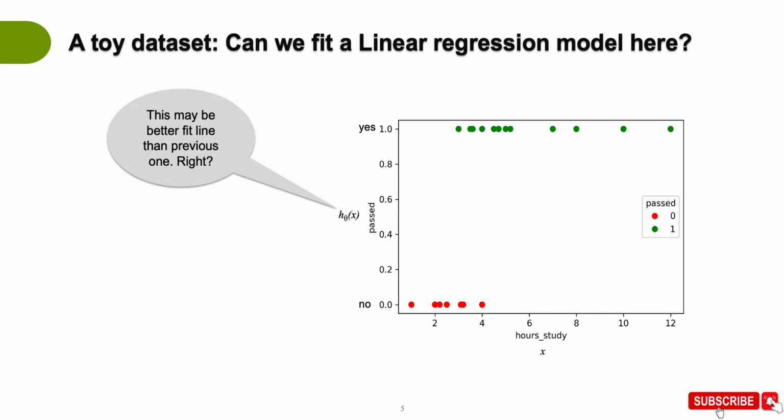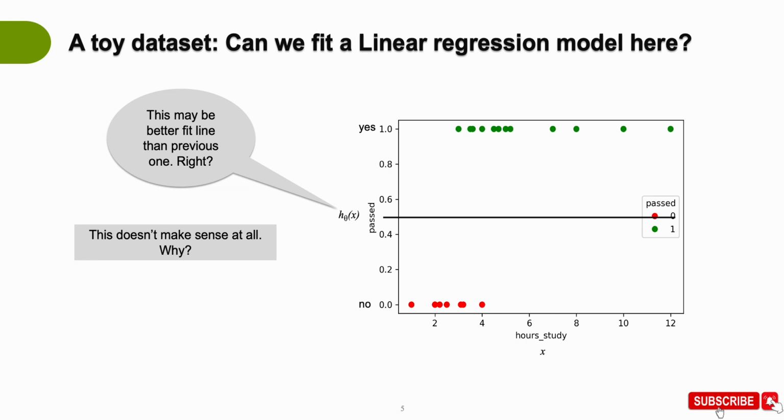Now someone can argue that this can be a better line than the previous one, because all the green points and red points are on the other sides of this line. So anything above would be in class 1, anything below would be in class 0. But this doesn't make sense at all, because essentially you are predicting the same value for each of the x values.